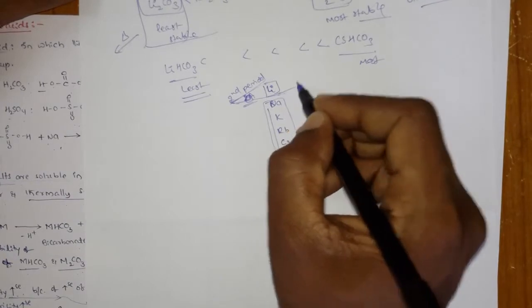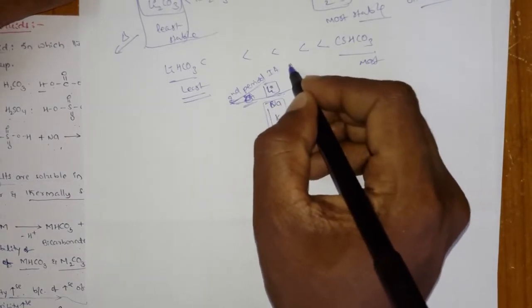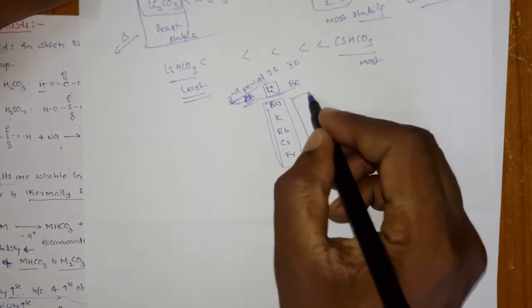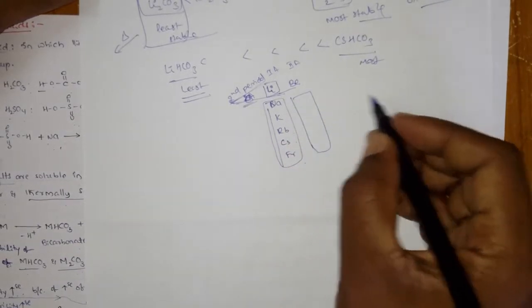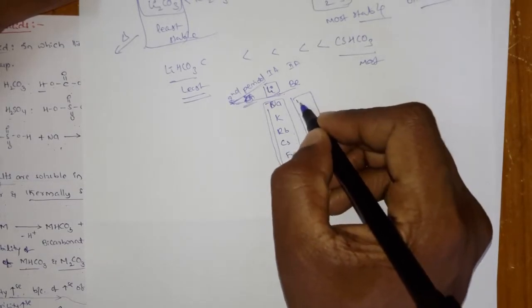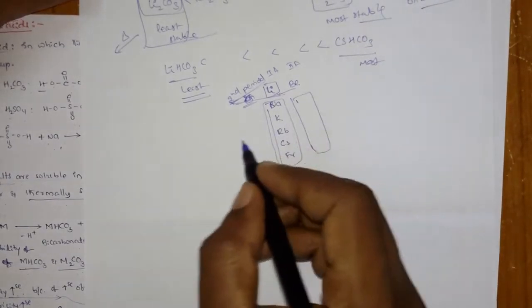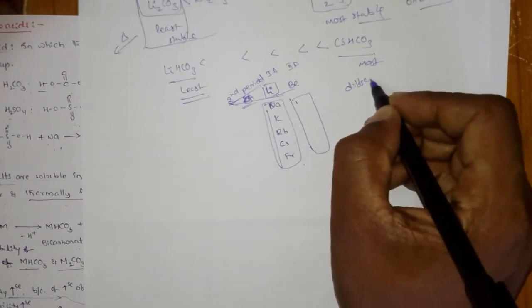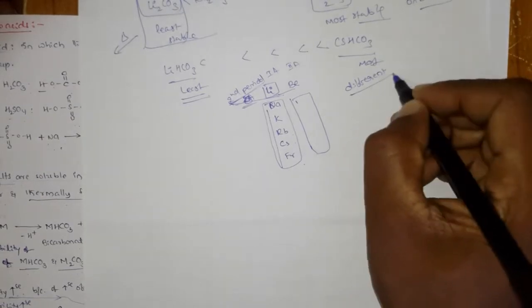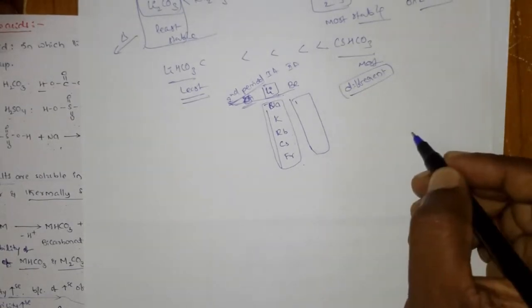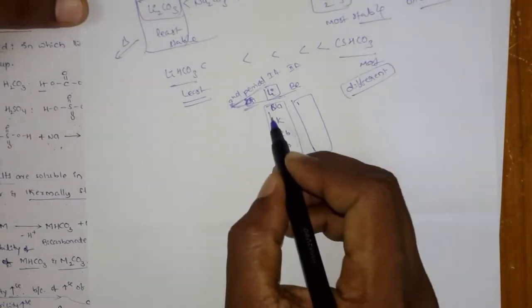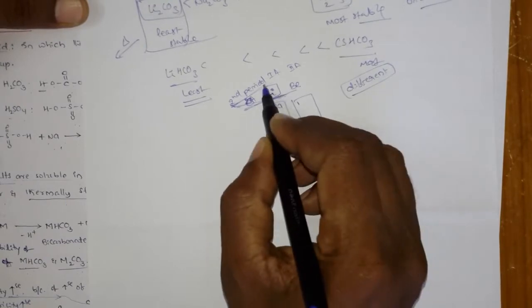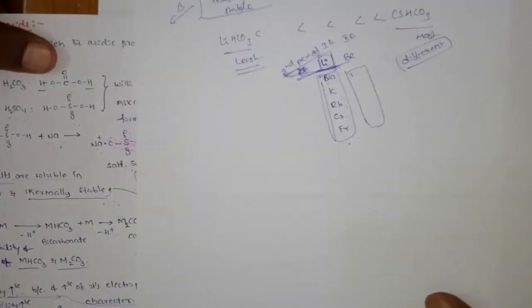Similarly, in the second group there is one more element, that is beryllium. Even beryllium also shows some anomalous behavior with the corresponding elements. So what is anomalous? You just remember, it shows some different properties from the corresponding group elements. What are the group elements? Sodium, potassium, rubidium, cesium and francium. So what are those anomalous behaviors? Right now we are going to see.